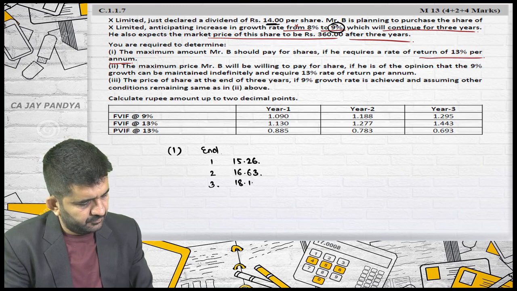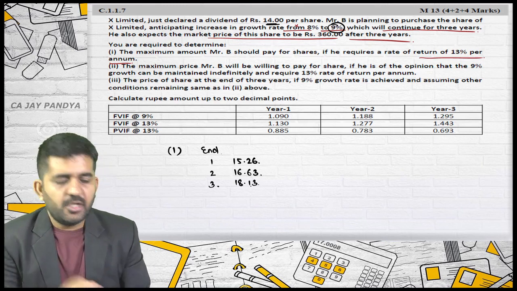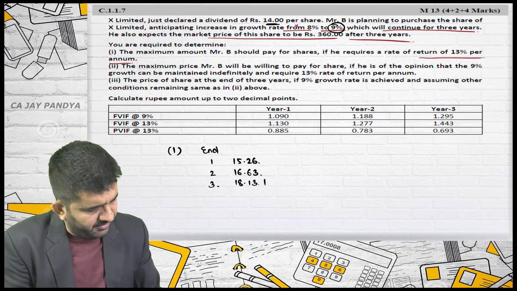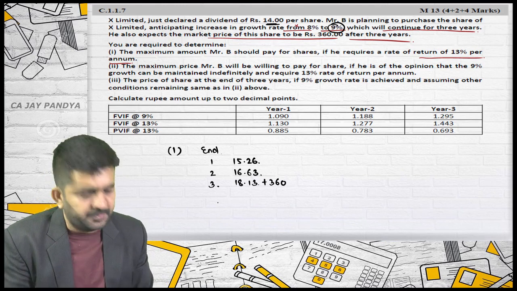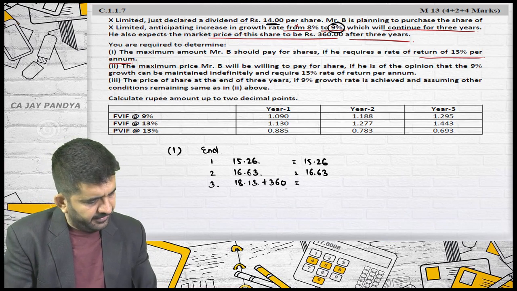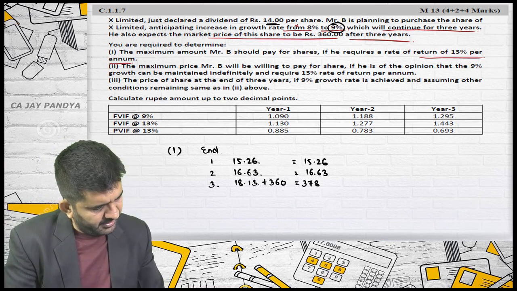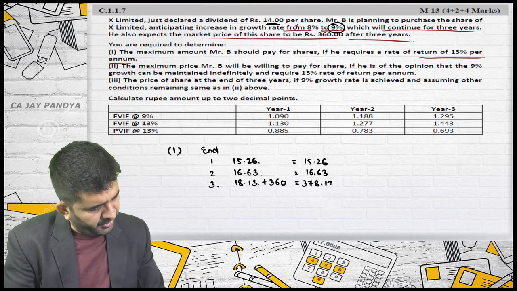Is it alright? So this will be my cash flow. At the end of the third year, I will be selling this share at 360 rupees. What will be my cash flow? 15.26 in the first year, 16.63 in the second year, and 378.13.